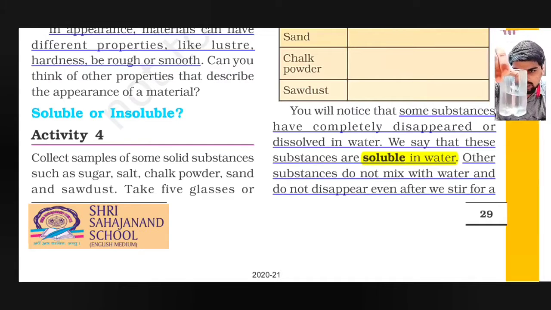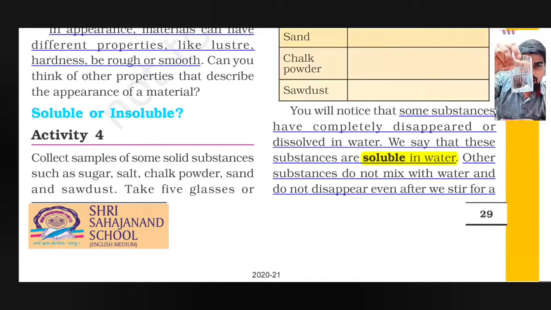If I stir this water with salt for a few minutes or a few seconds, as you can see, the salt in this water has disappeared or dissolved in it. So this kind of substance which dissolves or disappears in water is known as soluble in water.